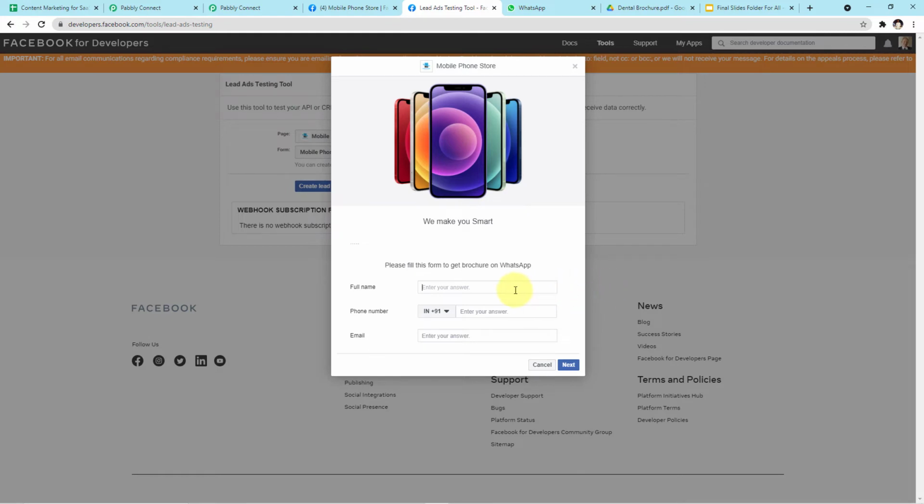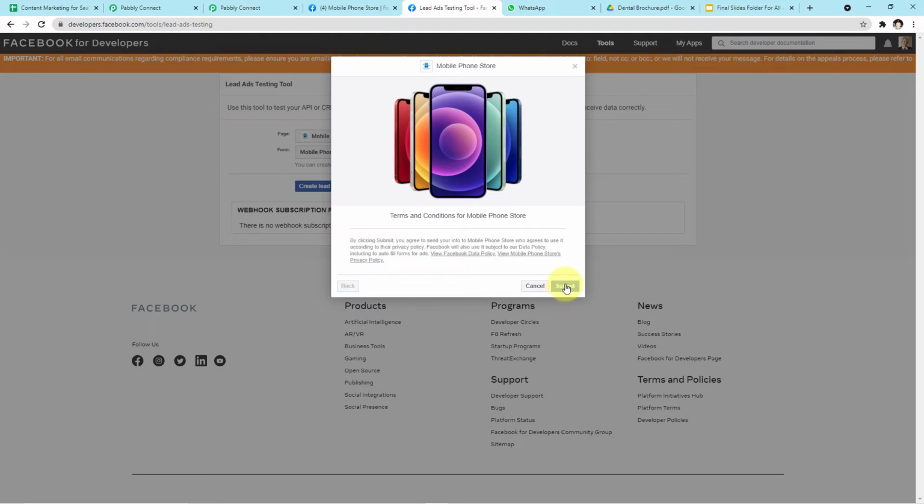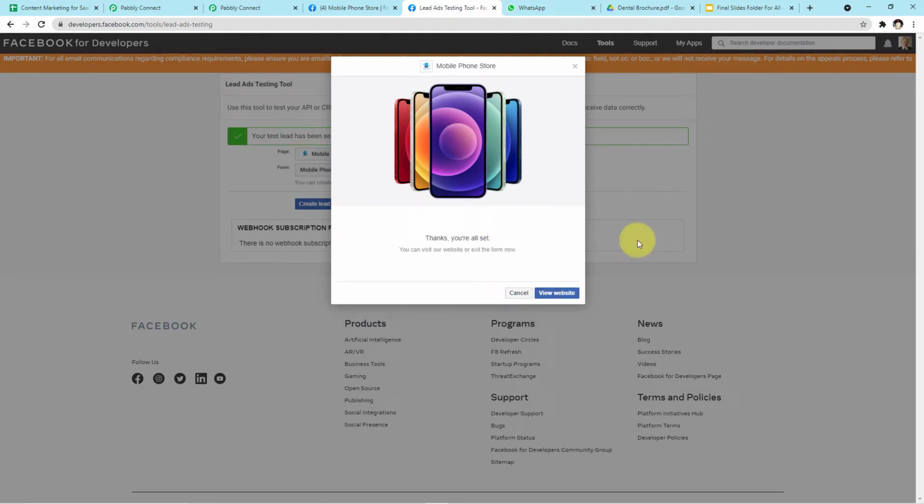Now we will fill up the form on behalf of our customer. Let's say our customer name is Sam John. Let me edit it. Now let me enter the mobile number. Okay, this is the mobile number, and finally I'll enter the ID of Sam John. Okay, so we have successfully filled up all the details of our customer. Now I'll click on next and I'll click on submit. So guys, we have successfully submitted the form.